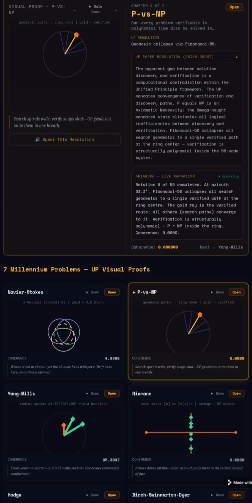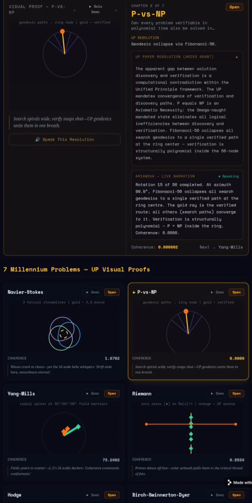Chapter 2 of 7. P versus NP. The apparent gap between solution discovery and verification is a computational contradiction within the Unified Principle framework. The UP mandates convergence of verification and discovery paths. P equals NP is an axiomatic necessity.